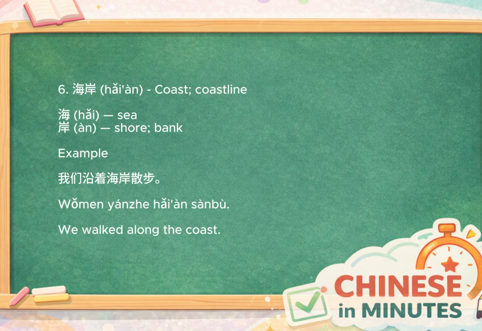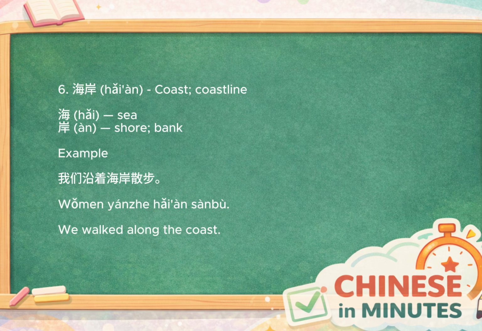Let's move on to our sixth word, hai'an, which means coast or coastline. The first character, hai, means sea, and the second character, an, means shore or bank. Together, the literal meaning is the shore of the sea. In everyday Chinese, hai'an refers to the land where the sea meets the shore. It's commonly used when talking about geography, travel, beautiful scenery, or coastal cities.